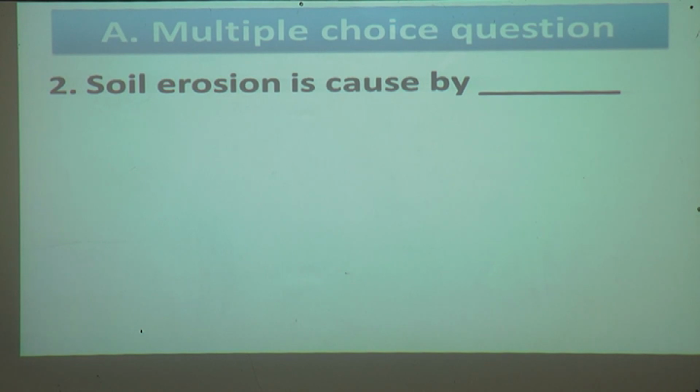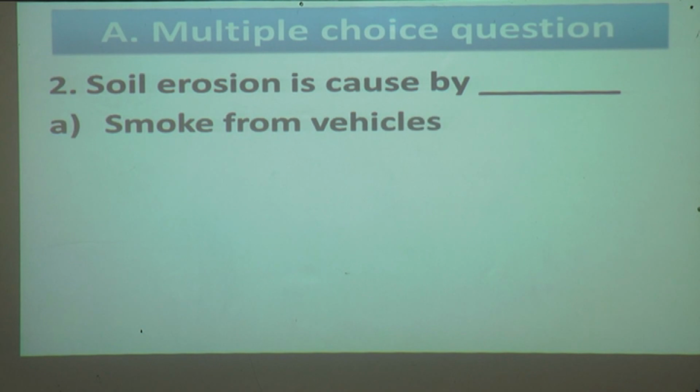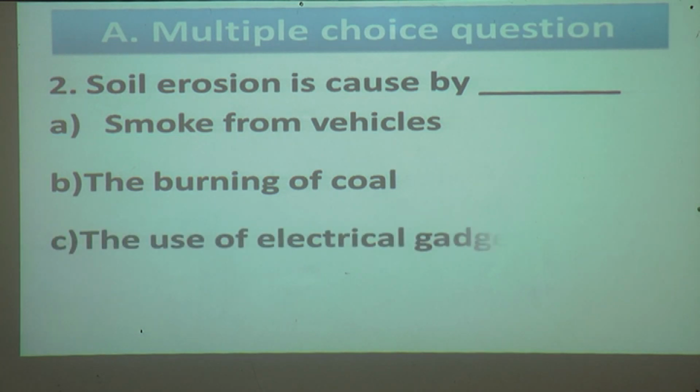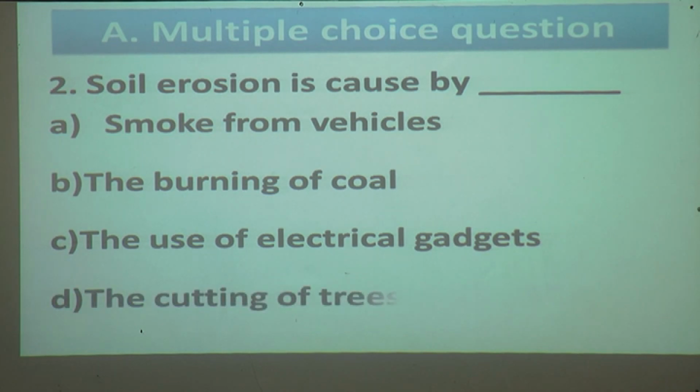Second, soil erosion is caused by, options are smoke from vehicles, the burning of coal, the use of electrical gadgets, and the cutting of trees.